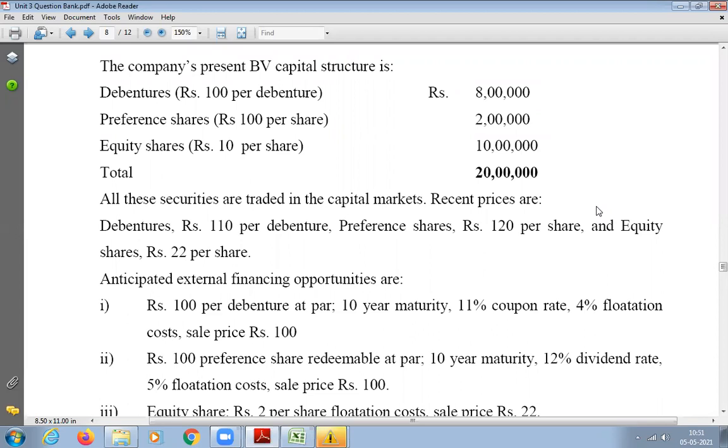Recent prices are debentures rupees 110 per debenture, preference shares rupees 120 per share, and equity shares rupees 22 per share. Anticipated external financing opportunities are rupees 100 per debenture at par, 10-year maturity, 11% coupon rate, 4% flotation cost, sales price rupees 100. Rupees 100 preference shares redeemable at par, 10-year maturity, 12% dividend rate, 5% flotation cost, sale price rupees 100. Equity shares: flotation cost rupees 2 per share, sale price 22.